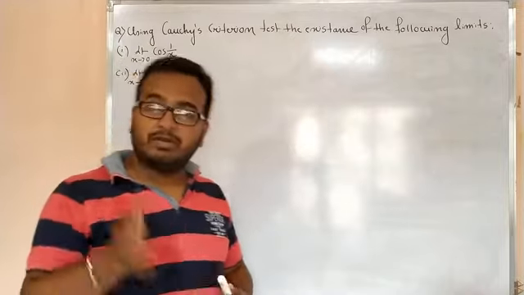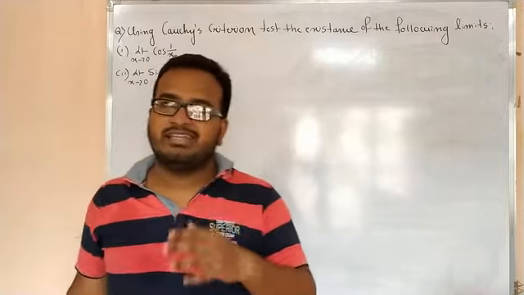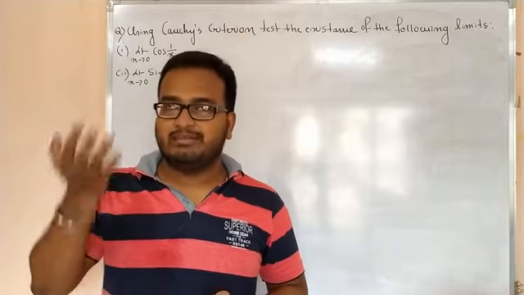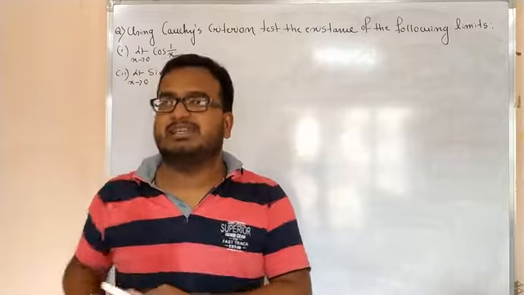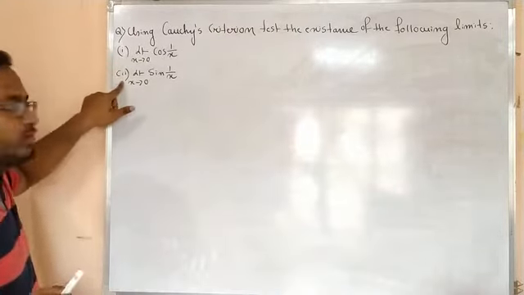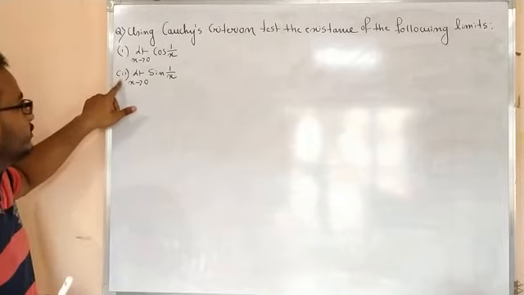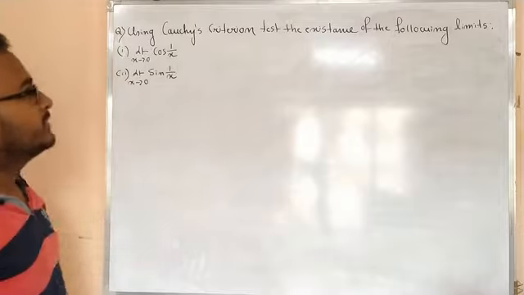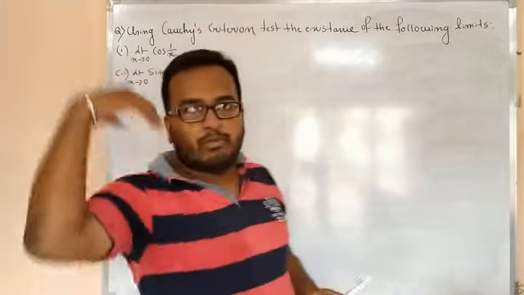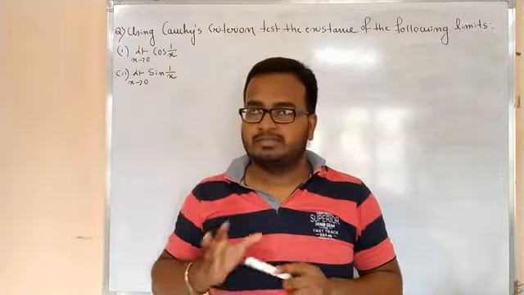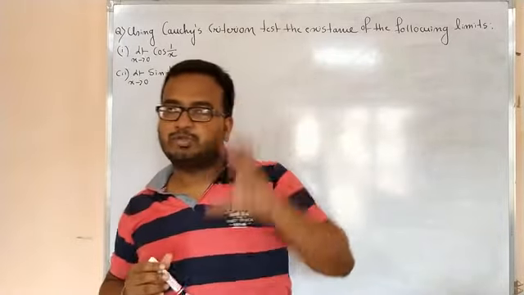Okay, so I have already told you that Cauchy's criteria is basically used to check the existence of the following limits, and in 95% cases the limit doesn't exist. Okay, so let us check. I will do this one, and the other is for you. You have to do it on your own. Okay, so try to understand this. From our knowledge we know that this limit does not exist, right? But I have to show that.